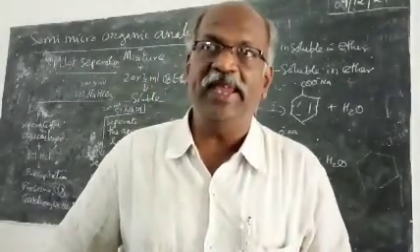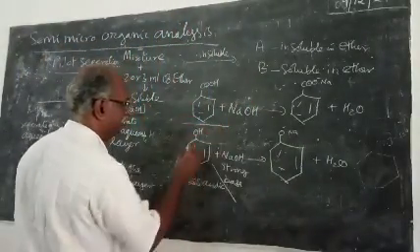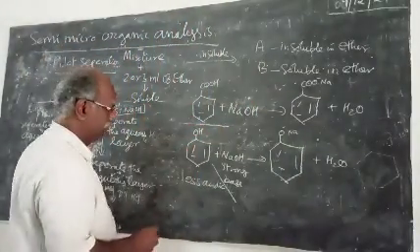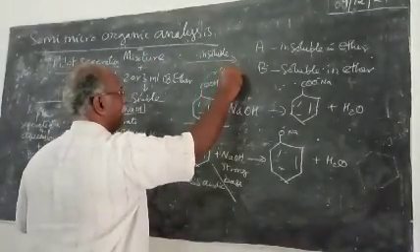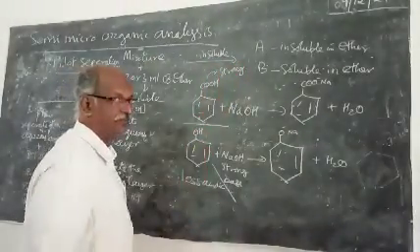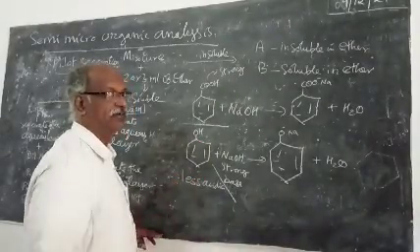If you compare the acidity of carboxylic acids with the phenols, carboxylic acids are strongly acidic, whereas phenols are less acidic.